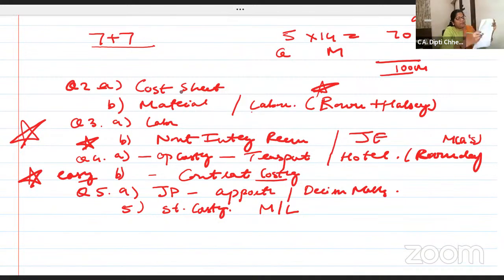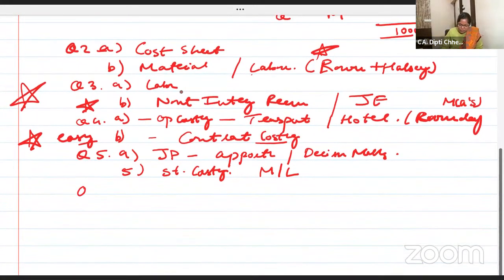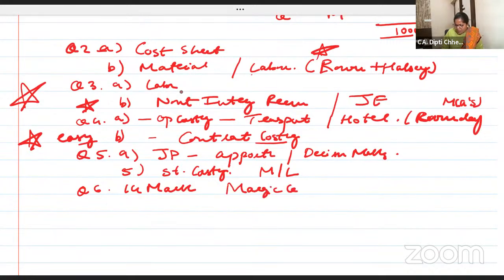1 second. Then last one question is the theory question. That's what I was taking. Yeah. Question number 6. Marginal costing is fixed. This is the question generally asked for 14 marks. So marginal costing, either some formulas and you have to work out the PV ratio and variable cost ratio.